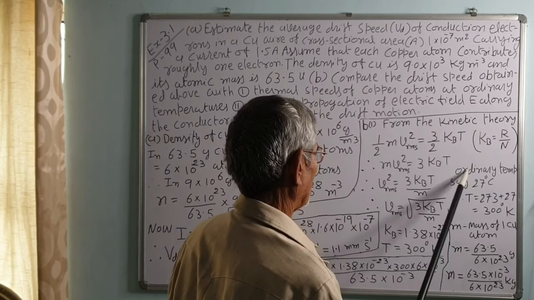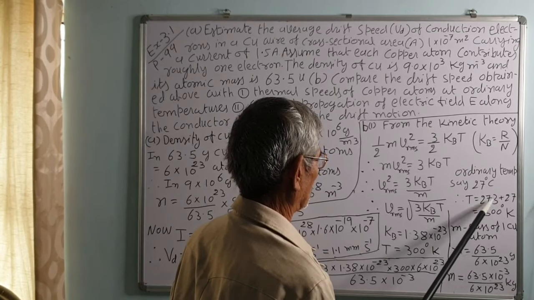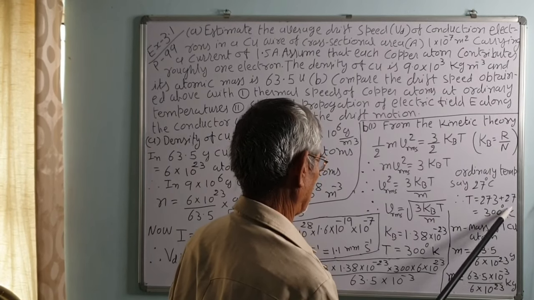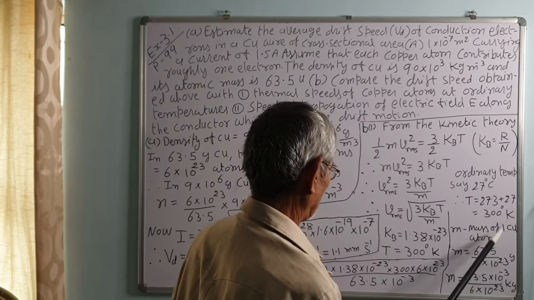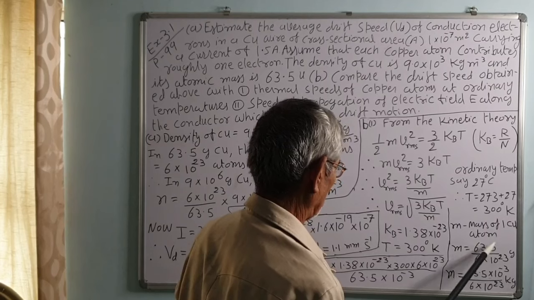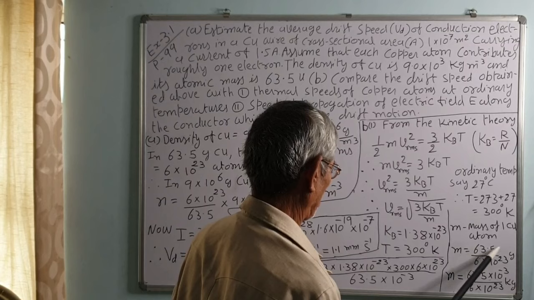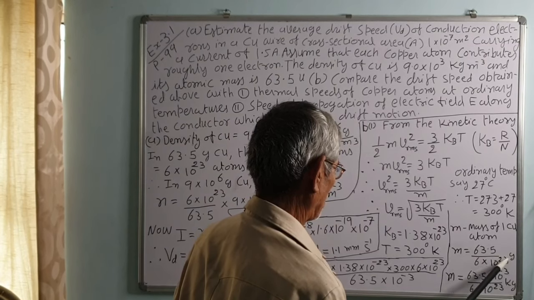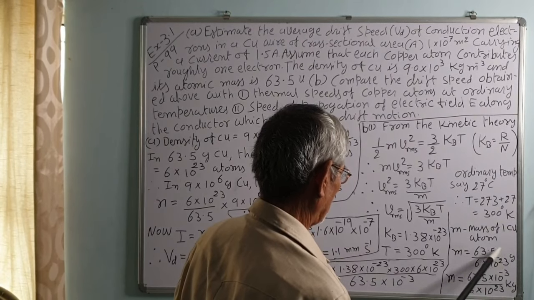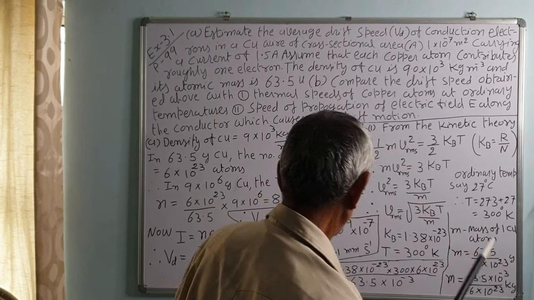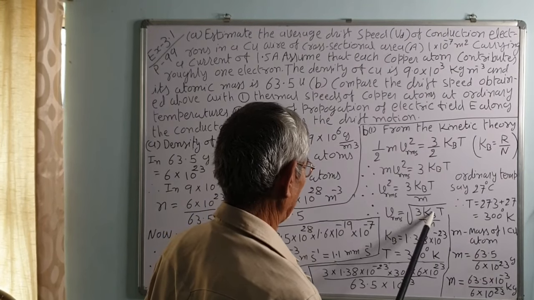Now, ordinary temperature is 27 degree Celsius, which we convert into absolute temperature, that is 273 plus 27, roughly 300 degree Kelvin. The mass of a copper atom: in 63.5 gram there are this many atoms, so the mass of one atom will be 63.5 upon 6 into 10 to 23 gram, which we convert into kg by multiplying by 10 raised to minus 3. Therefore, Vrms is equal to under root 3 kBT upon m.